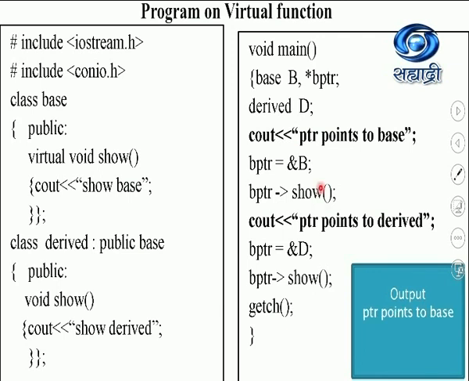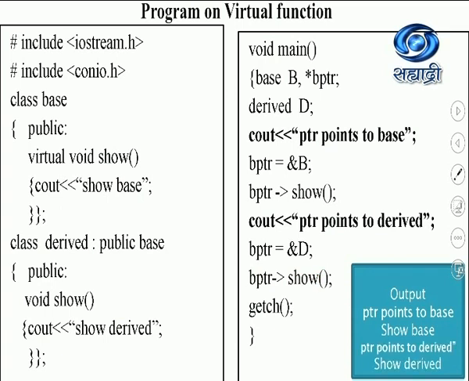When the pointer is pointing to base, I get "show base". Now I want this pointer to point to derived. So this BPTR is pointing to the address of D, where D is the derived class object, and when I say BPTR show, it will say "show derived".